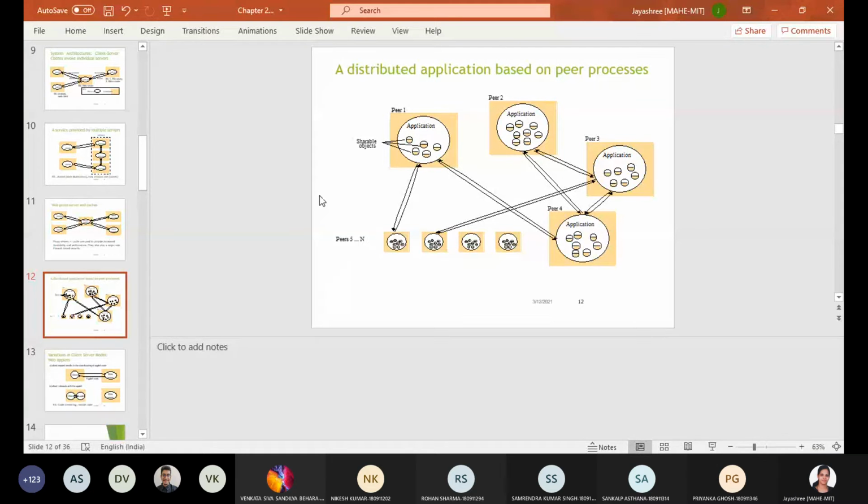Is it visible? This one? Yes, ma'am. What does it show? What is happening there? Can you tell?